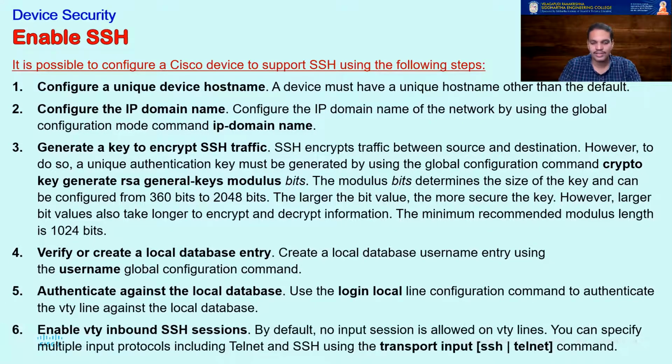These are the 6 steps that we need to do. First thing is, you need to configure the host name. It should be unique. Then we should also configure an IP domain name, and then we have to give a command to generate the key strength. Usually we give it 1024. The command that we use is crypto key generate rsa general-keys modulus, and we give it 1024.